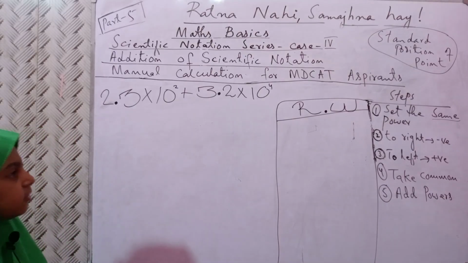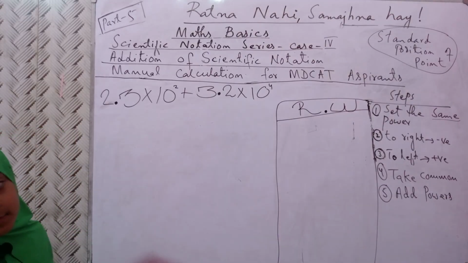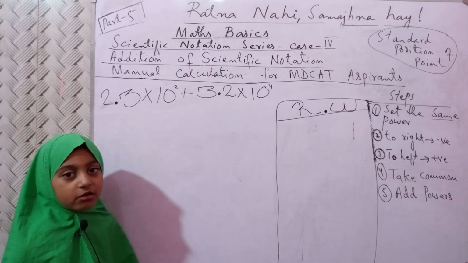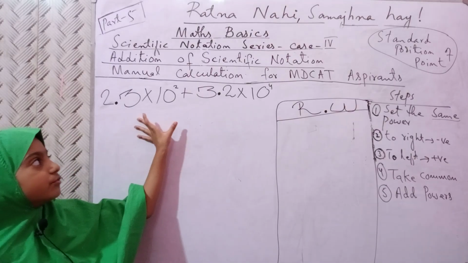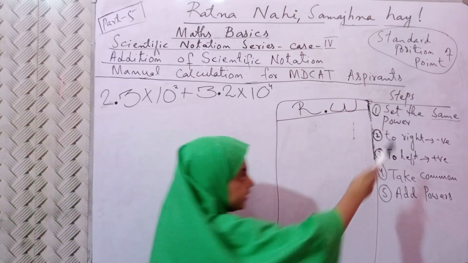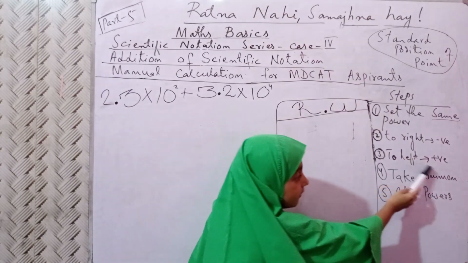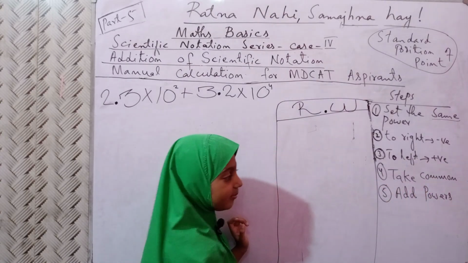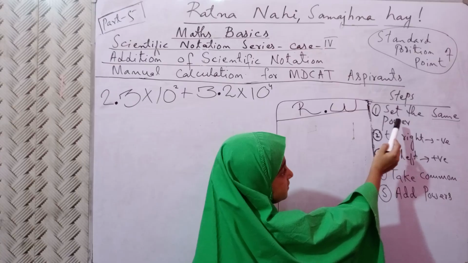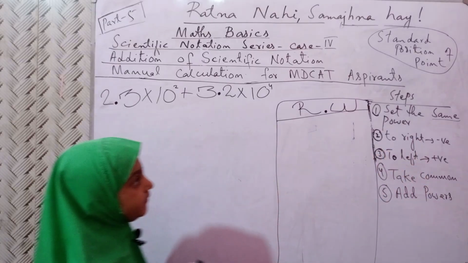Now see this question and see the steps. When you do not follow the steps, you cannot do this. First of all, set the same power: to right negative, to left positive. Take common, add powers. First of all, set the same power.